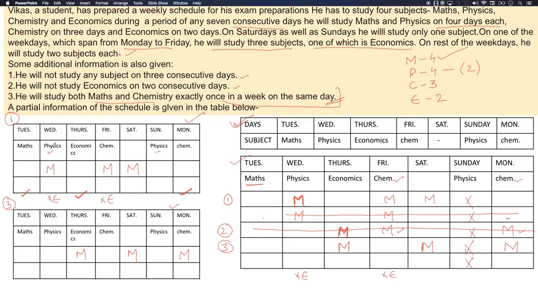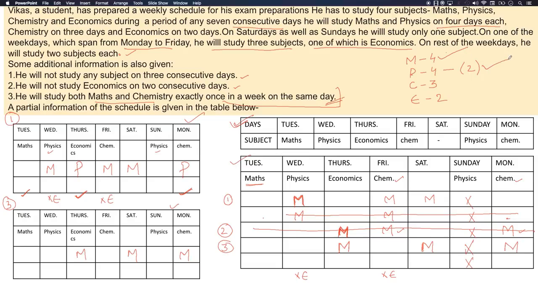Let's try to put physics on Tuesday and Monday. If we put physics on Tuesday and Monday, then again we'll have 3 consecutive physics, that is physics on Wednesday, Tuesday and Monday, which is also not possible. So the only combination left is to put physics on Thursday and Monday. Good enough. So we have arranged 2 physics, and all the physics have been arranged.